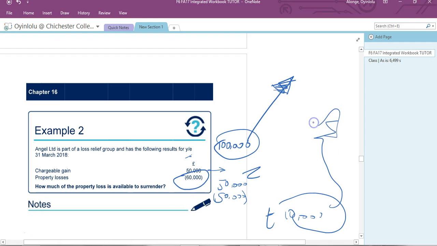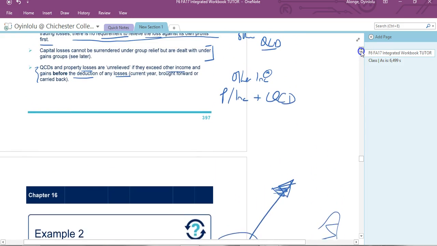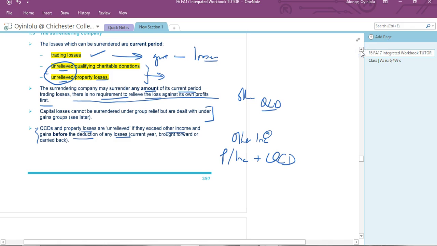Same with QCDs, right? You have to use property losses and QCDs first against income before you can give them away. So it's about the fact that we're dealing with unrelieved amounts. Yes, unrelieved. Here we are.